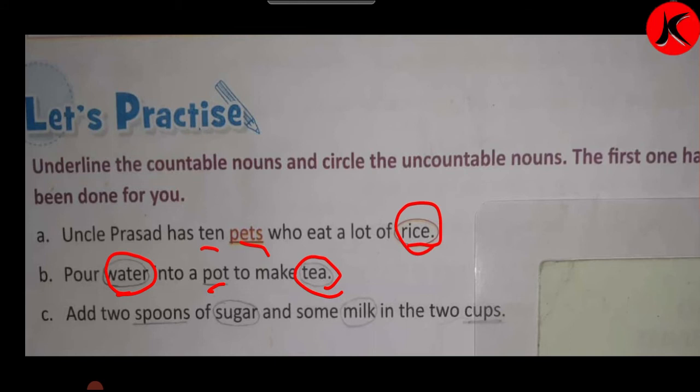Add 2 spoons of sugar and some milk in the 2 cups. Now over here spoons we can count, how many spoons we had. Sugar we cannot count because it is in bulk, so we cannot count sugar. Some milk. Milk also is in liquid form, so we cannot count. In the 2 cups. Cups we can count, because cups is a thing which we can count. 1 cup, 2 cups, 3 cups, right? So this is the countable and uncountable.